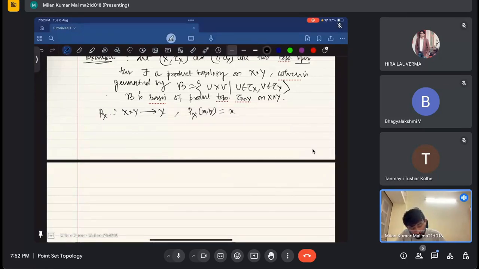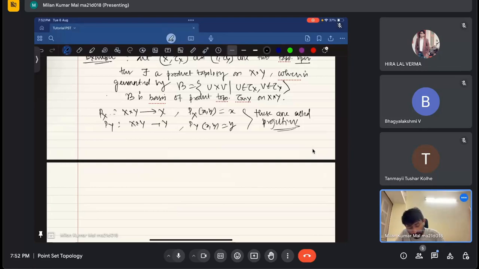Similarly, I can define p of Y from X cross Y to Y, where p of Y of (x, y) is equal to y. These are called projections. Obviously, projections act on the respective sets, that is clear.